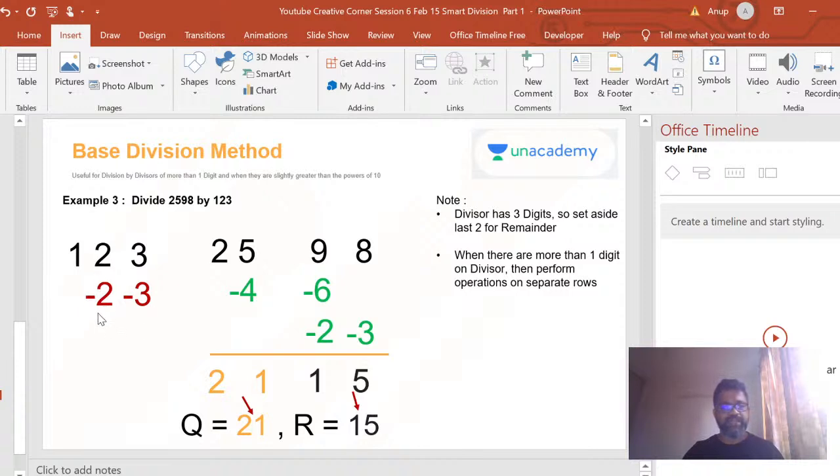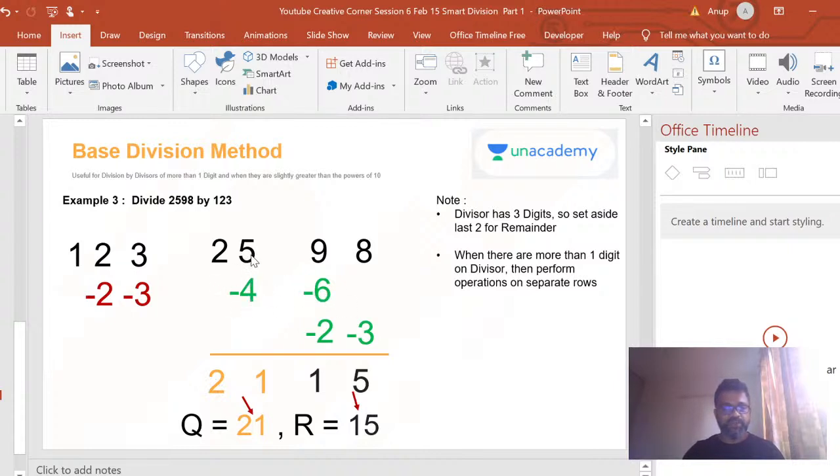How much is it less than 100? So the other easy way to do this is, 1 2 3 you have, you just take this number, bring it down and add a minus sign. That's it. You keep this on the side, you do it. Okay, so bring 2 down, first step is done. Then you multiply 2 by minus 2, you get a minus 4. 2 by minus 3, I get a minus 6. Okay, this first step is clear, right?